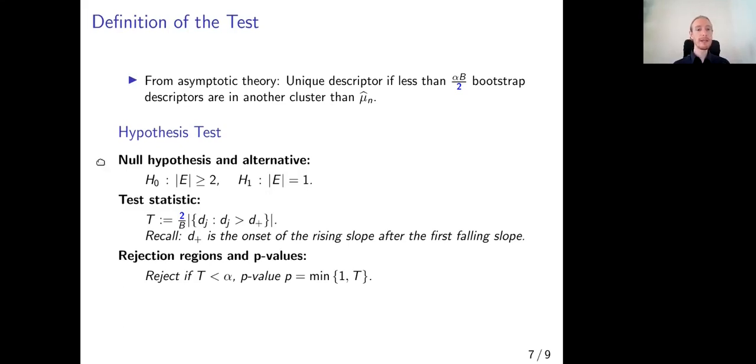Okay, so to recap, the null hypothesis of the test is that there are non-unique population descriptors, whereas the alternative is that the population descriptor is unique. And the test statistic is defined as 2 over the number of bootstrap samples times the number of bootstrap samples after the onset of the rising slope after the first falling slope. And we reject if this value t is smaller than our test level alpha. And since t is crafted in such a way that it's essentially a p-value, we define the p-value as the minimum of 1 and t.